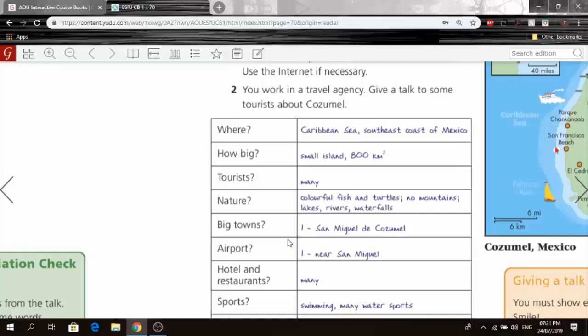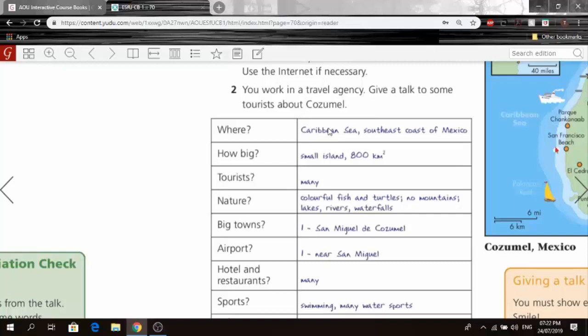So Cozumel is a small island in the Caribbean Sea. Okay, it is near the southeast coast of Mexico. It is 800 square kilometers, and it has many tourists every year. Okay, there are colorful fish and there are turtles. However, there are no mountains, but there are many lakes, rivers, and waterfalls. So that makes up for it.